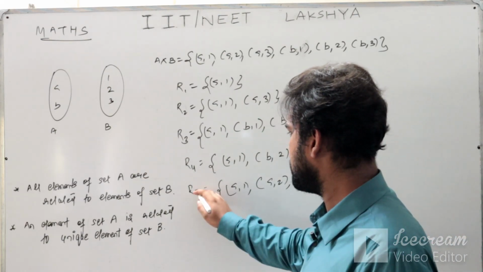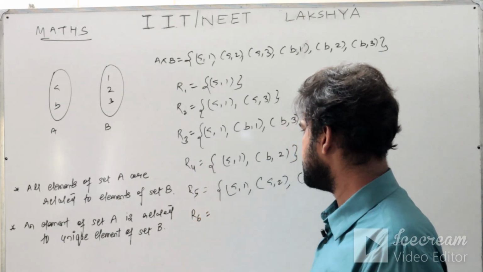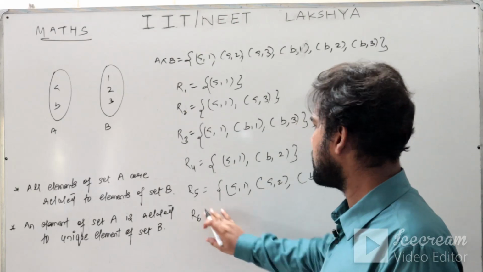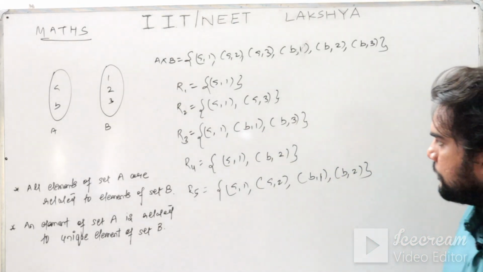This is your R5, and lastly, let us say these are the 5 relations.